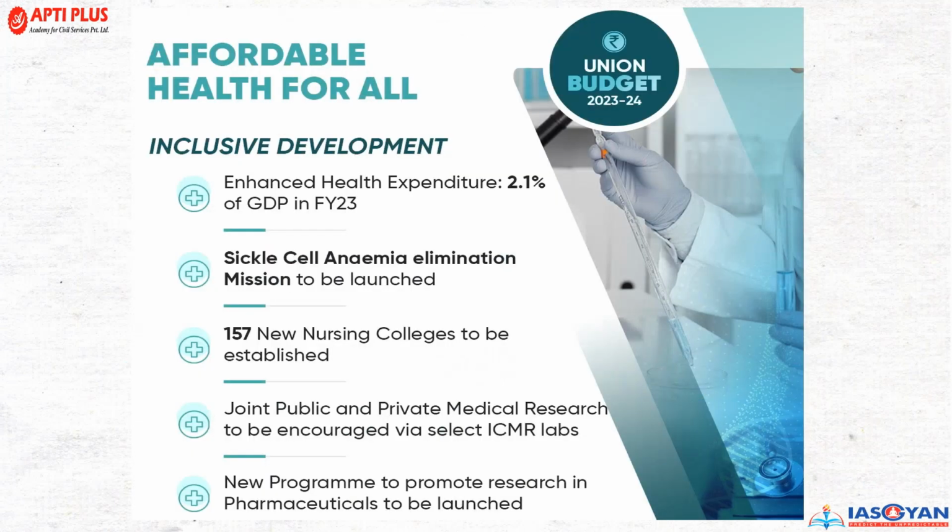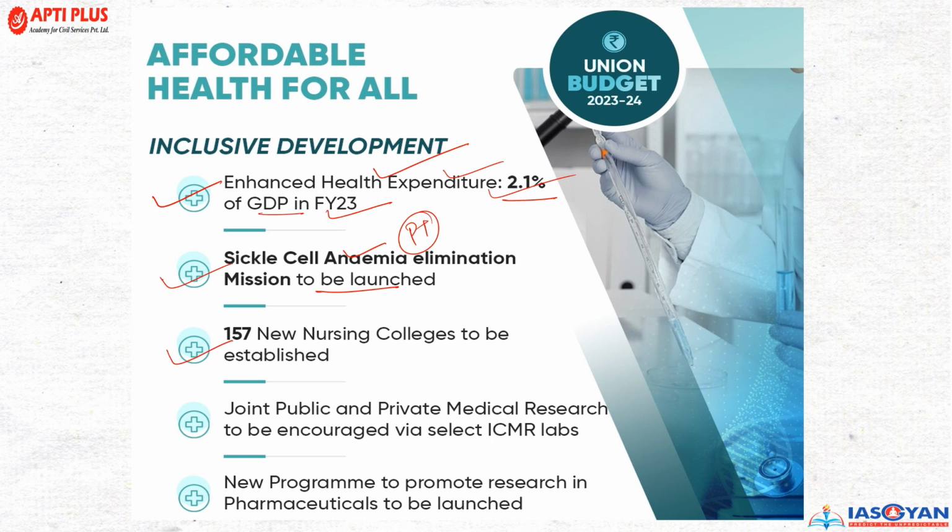In that, first is affordable health for all. In inclusive development, the government in this budget has said that there will be enhanced healthcare expenditure at 2.1% of the GDP in the financial year 2023. As we know, during the COVID-19 pandemic, the healthcare infrastructure was most vulnerable, and the government has decided to put impetus on the healthcare sector, developing the infrastructure and basic amenities of hospitals across the country. Now, second is the Sickle Cell Anemia Elimination Mission to be launched. Very important, a direct question in the prelims examination can be framed.